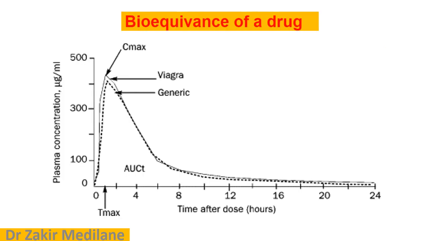So here is a graphical representation to show the bioequivalence of a drug. For example, they have taken Viagra, the marketed product as well as the generic form of the drug. When we see here, the maximum concentration of the drug is reached as time prolongs. Time after dose, in hours, is on the x-axis and plasma concentration, microgram per ml, is on the y-axis. In this graph we can see the AUC, area under the curve, at time t.